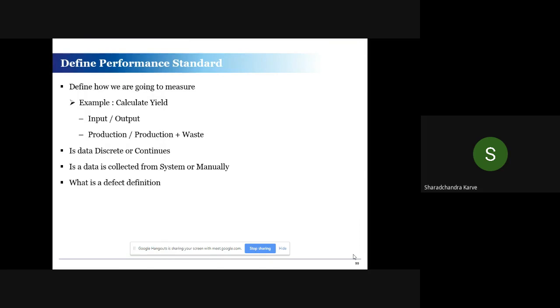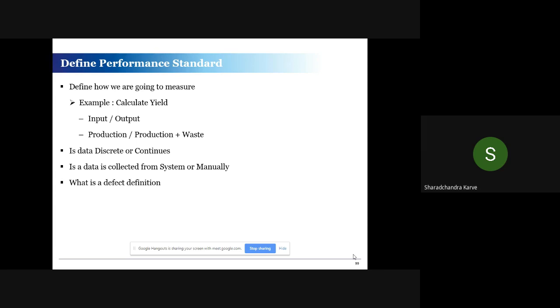So why is it important? Suppose you are taking a project on improving the yield. At the start of the project, we write down how you are calculating the yield. There are various ways you can calculate yield. One of the common methods is input versus output.